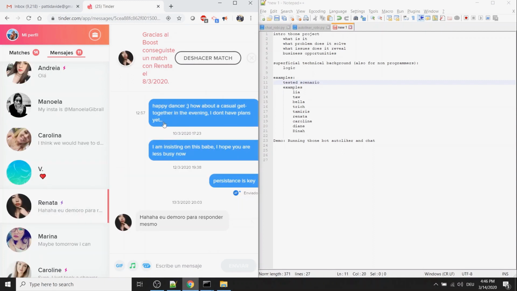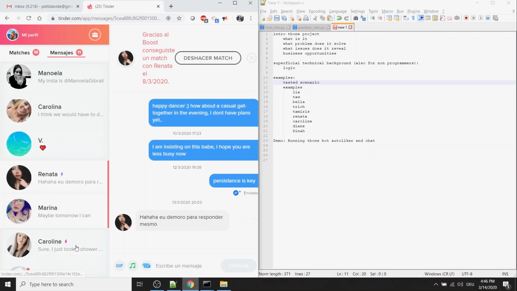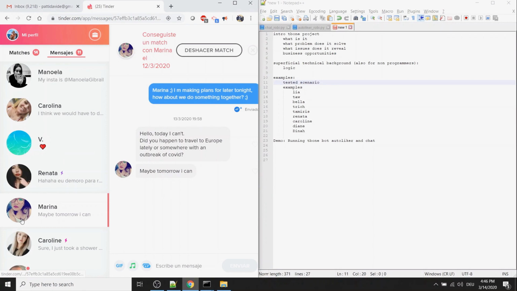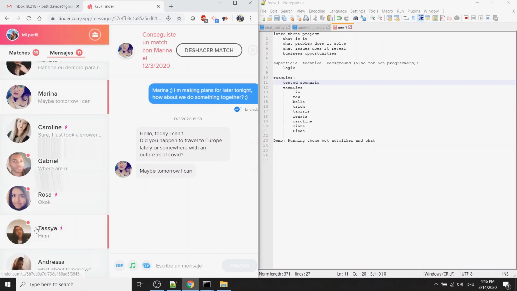So this is an example of the persistence, right? The reminder. So happy dancer, again, because she has something with dancing. I'm insisting on this page. This is 24 hours later I send this. I send again after 24 hours, persistent. There's 4 levels actually. It continues. Every day it sends a message. It's really crazy.